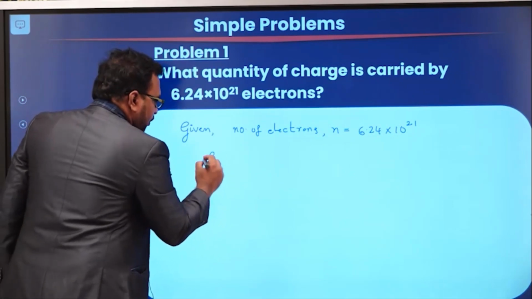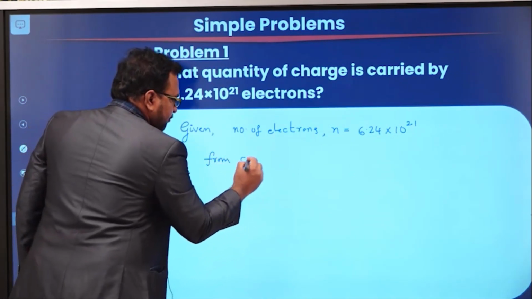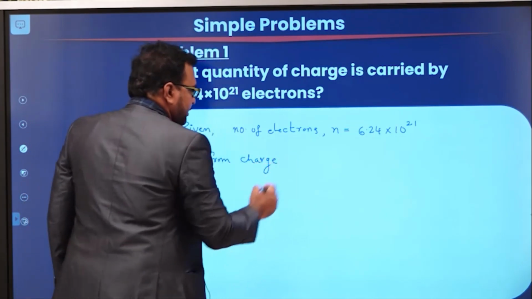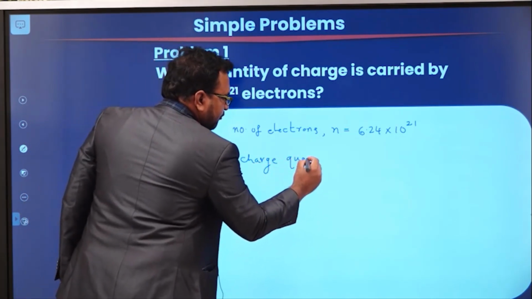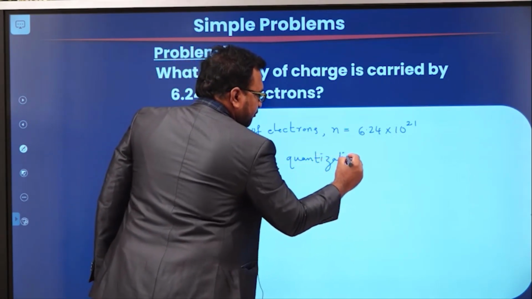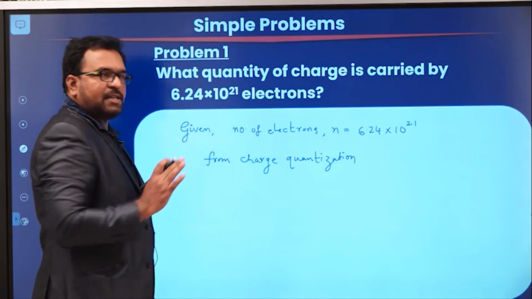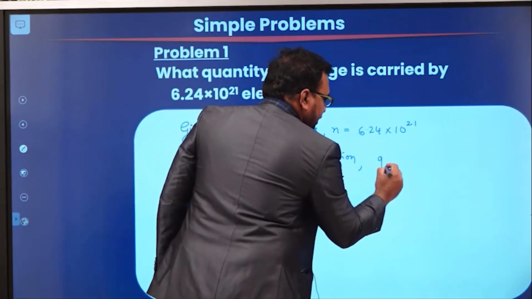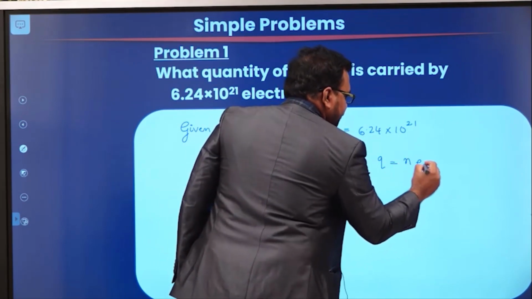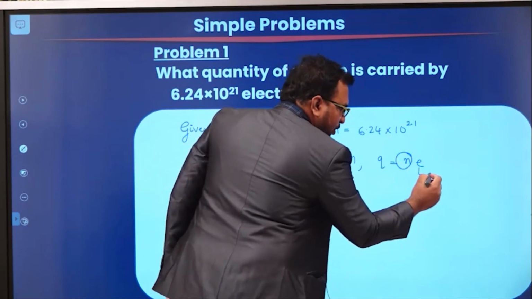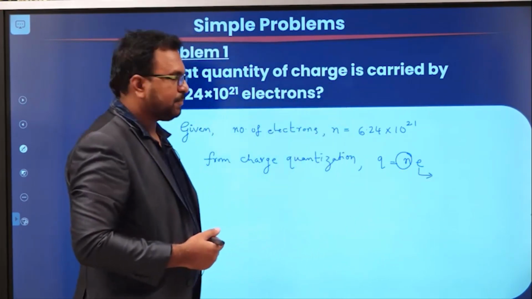So from charge quantization, we already know that the charge is always quantized. So from charge quantization, Q is nothing but n into e. That means the charge is always an integer multiple of a small charge called the electron charge.